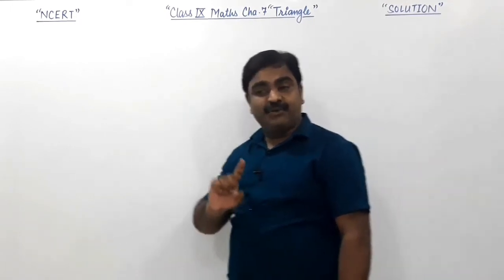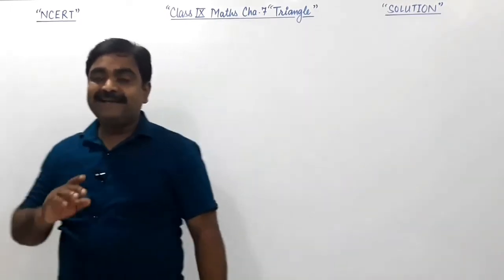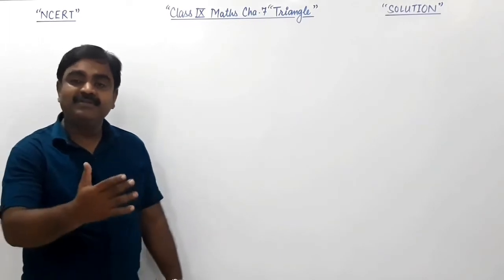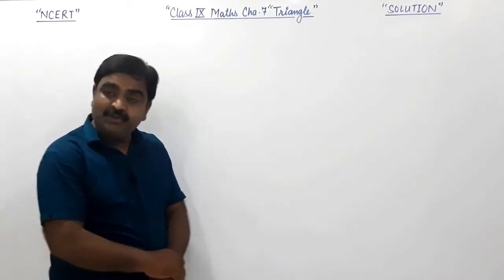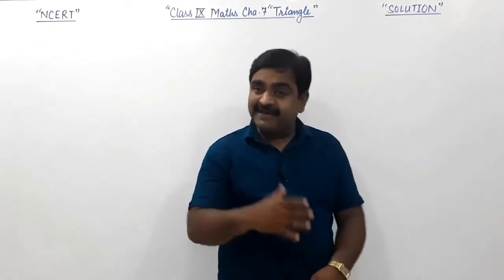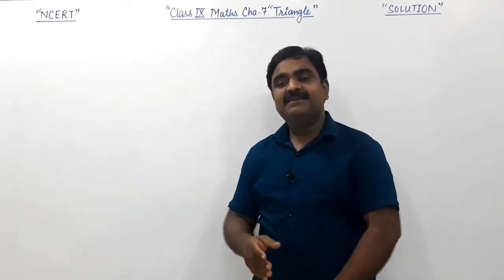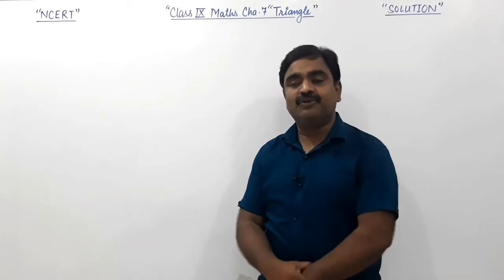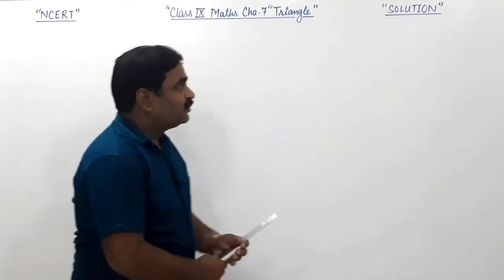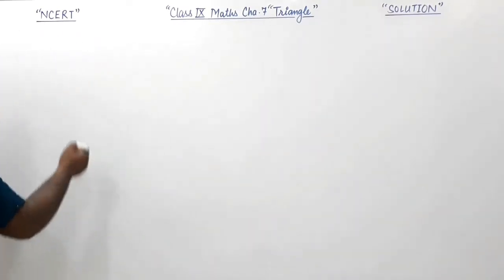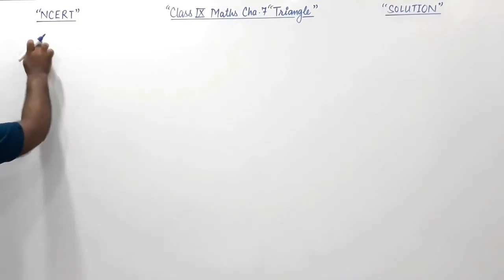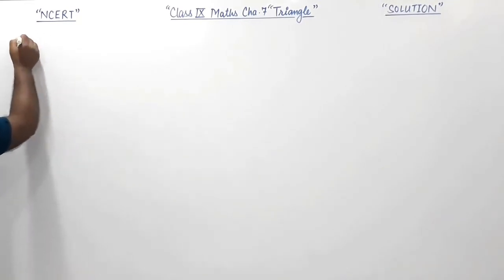First one is based on angles and second is based on sides. Based on angles, there are 3 triangles, and based on sides, there are 3 triangles also.